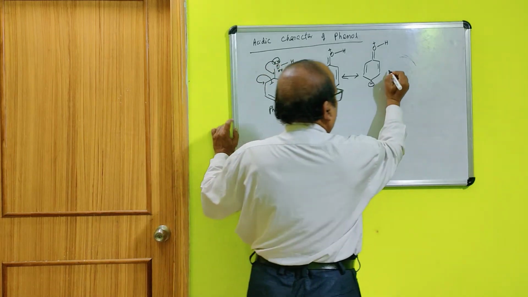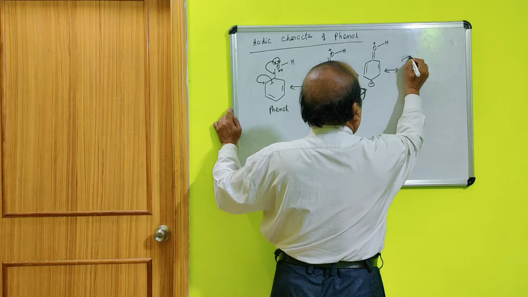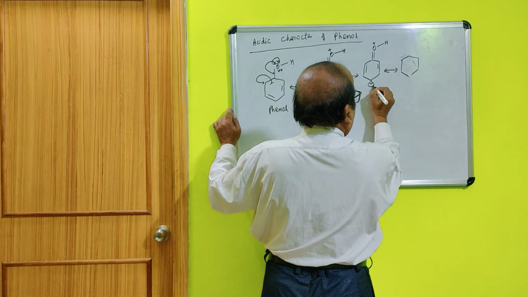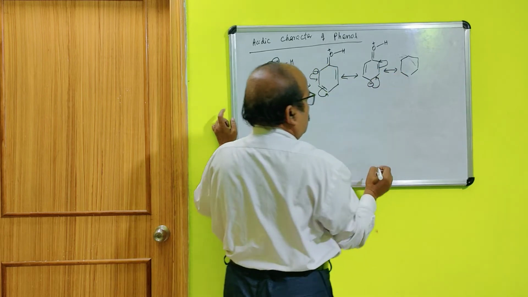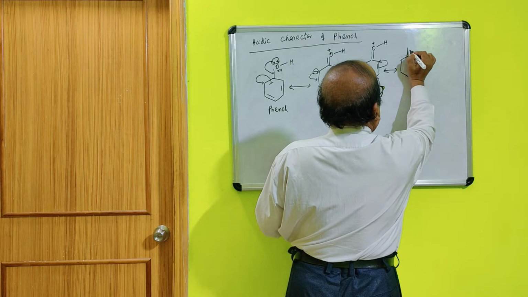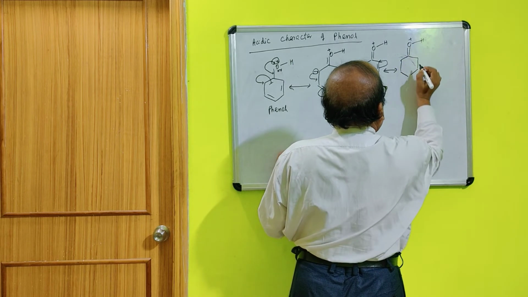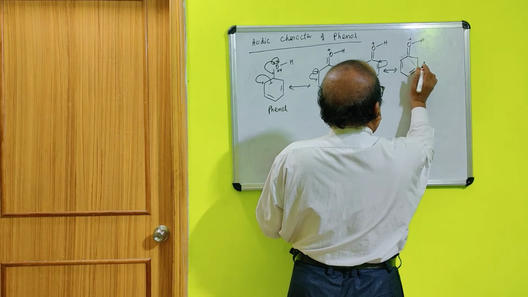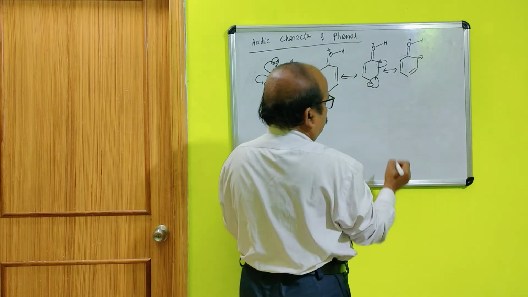Then the next structure will be: this electron will go to this side, here it will come to this side. So it will be plus, this will be here, a double bond here, and here it will be minus.